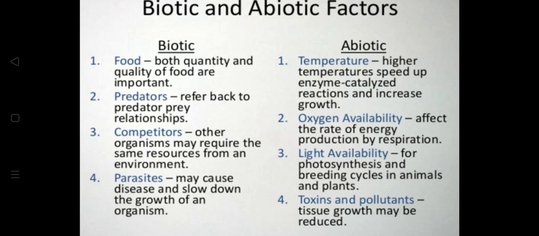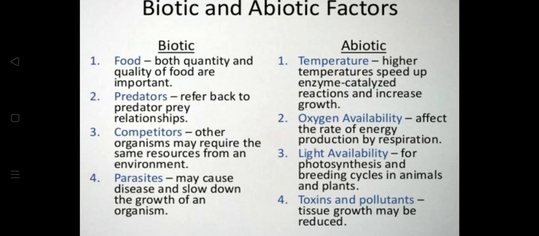There are other organisms which may require the same resources from an environment. There are millions of different organisms thriving in marine life, and they could have the same requirement. Parasites may cause disease and slow down the growth of an organism.